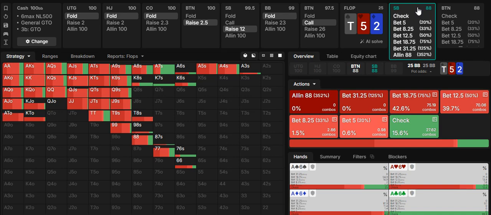All right, guys, so 3 things. More backdoor straight draws with your overcards on the 10 high board. On the 9 high board, the 9 and the 5 interact. On the 10 high board, they don't. And more top pair with the small blind on the 10 high board compared to the 9 high board.